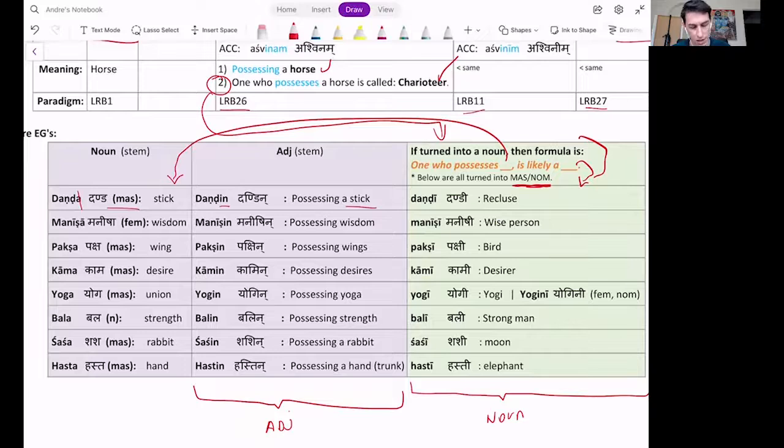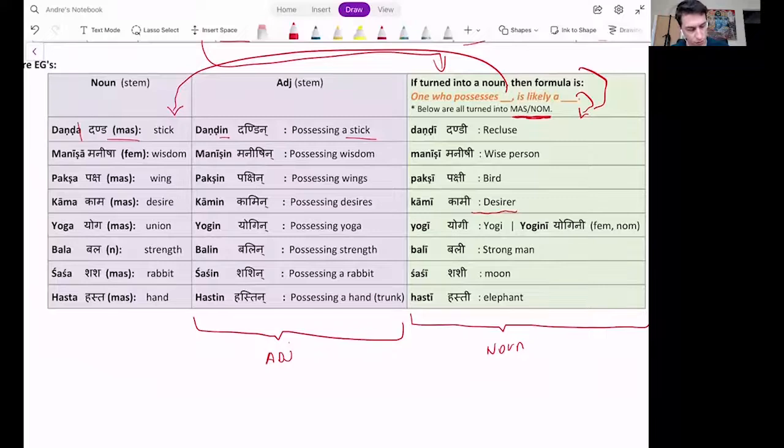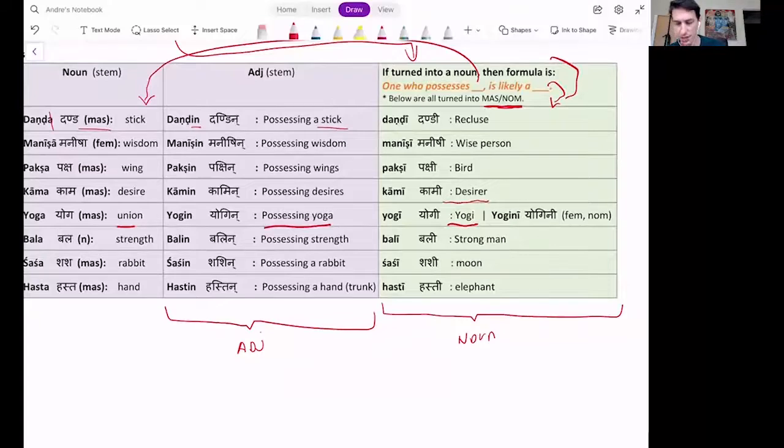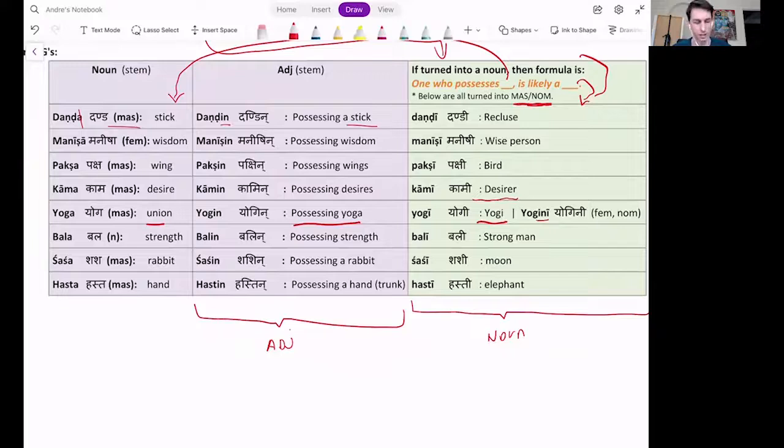Kama, desire. Kamin, same principle, possessing desire. One who possesses desire is likely a desirer. Yoga, union. Yogin, possessing yoga. One who possesses yoga is likely a yogi. Or feminine, yogini. Yes? Sorry, with the kami, if it's feminine, is it kamini? Kamini, just like yogini, kamini. So I was trying to put that in a sentence, like I am a desirer of knowledge. Aham jnanasya kamini bhavami.